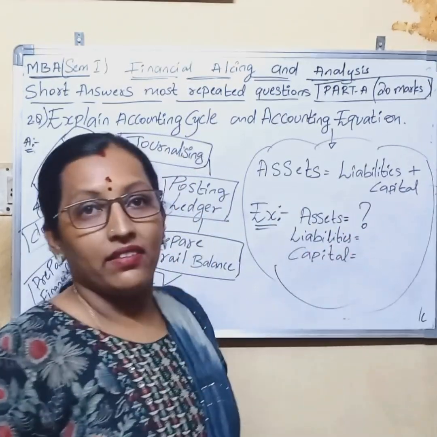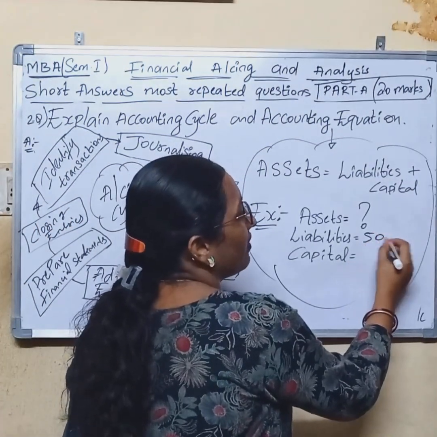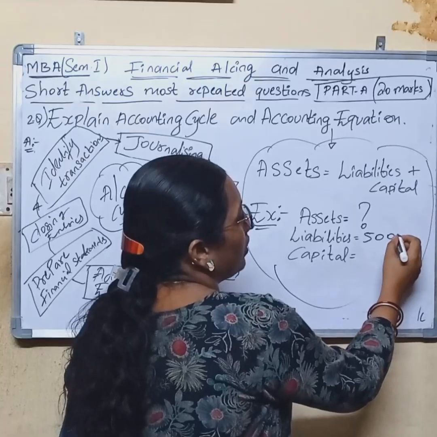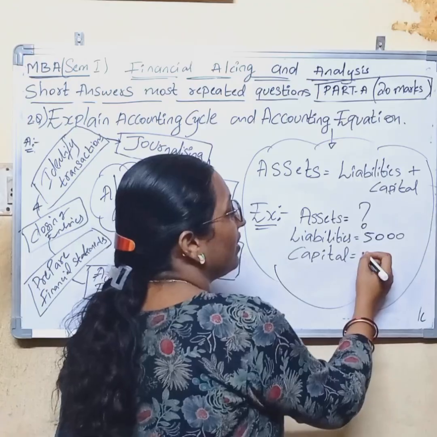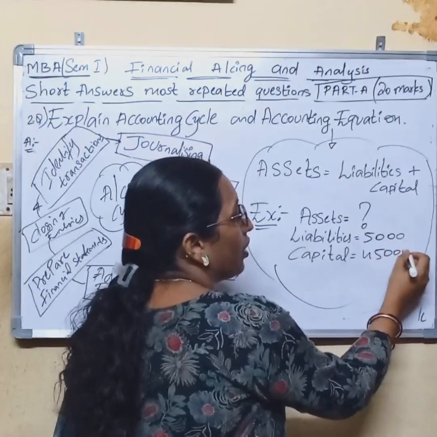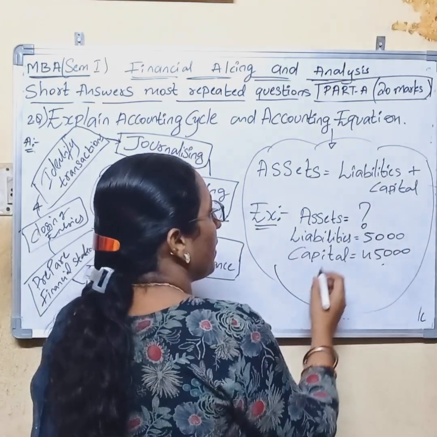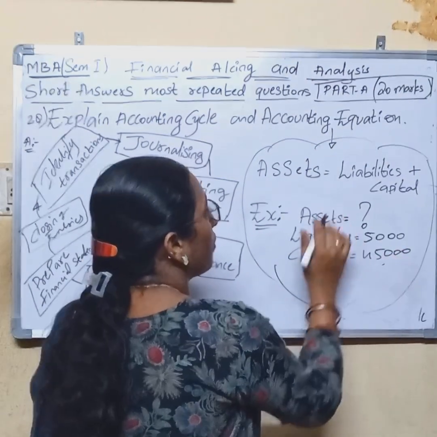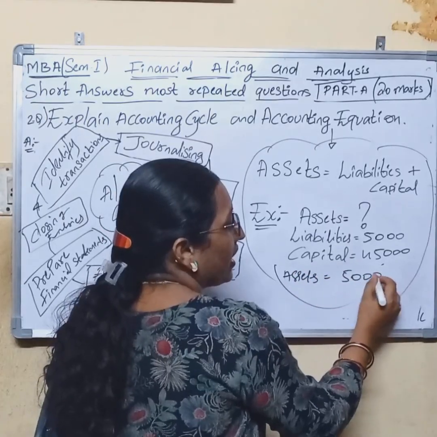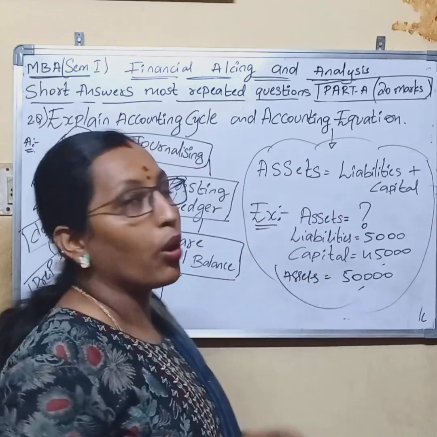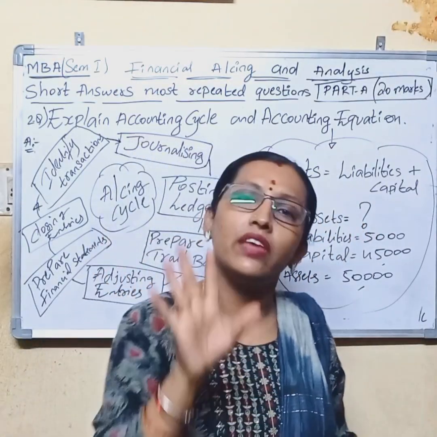Liabilities are 5,000 and capital is 45,000. Liabilities plus capital, 5,000 plus 45,000. So the assets are equal to 50,000. So this is the accounting equation: assets is equal to liabilities plus capital.